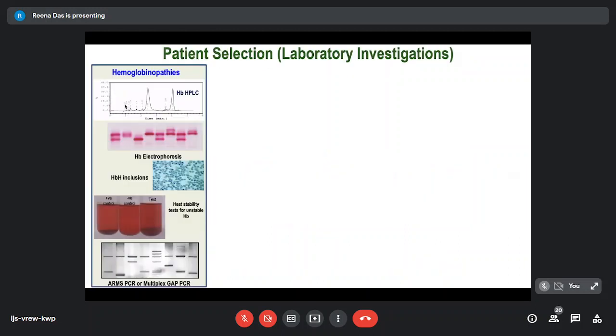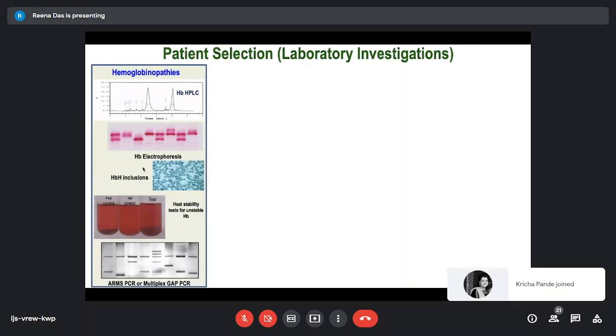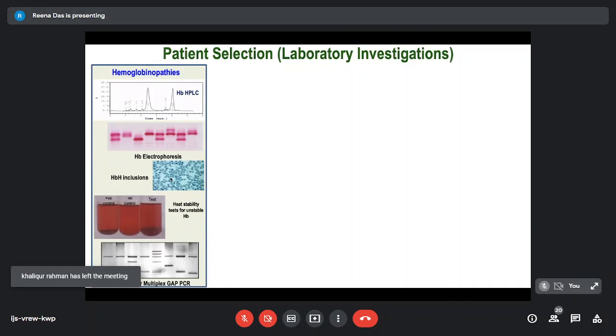Coming to the laboratory investigations for the hemoglobinopathies, the best investigation, of course, is the hemoglobin HPLC. When we see an abnormal peak, we end up doing an electrophoresis at alkaline pH. If we are suspecting HbH disease or alpha thalassemia with 3 gene deletions, HbH inclusions can be tested for on the peripheral smear, which is actually just an extension of a reticulocyte count analysis. We incubate it for a longer time and see the smear and see the typical golf ball appearance.